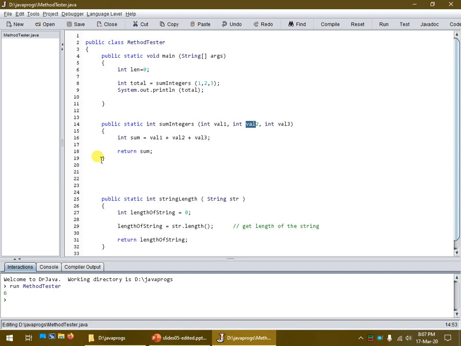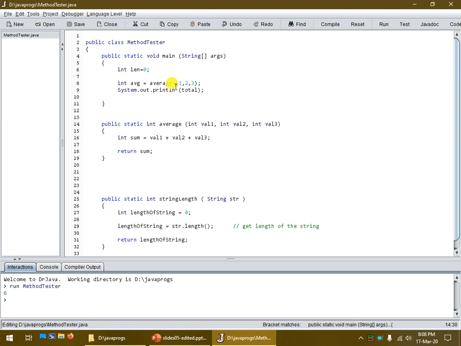Methods themselves are actually much simpler than you'd think they are. The idea of methods is to encapsulate instructions, similar instructions that you could do up in the main method, but if you repeat them over and over again, you would end up with a lot of code. So let's add a characteristic to this method. We're going to make sure that it's the average. I think I mentioned that. So we'll call this one the average. I'm going to change its name, and we'll call it AVG for average. Change the name here to average.